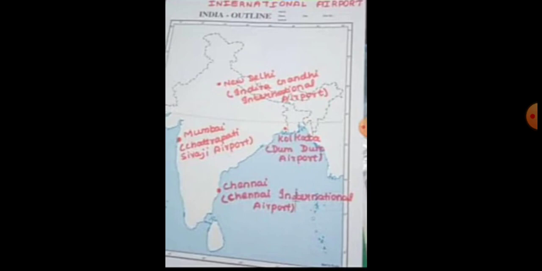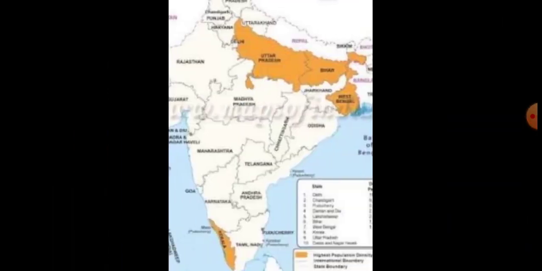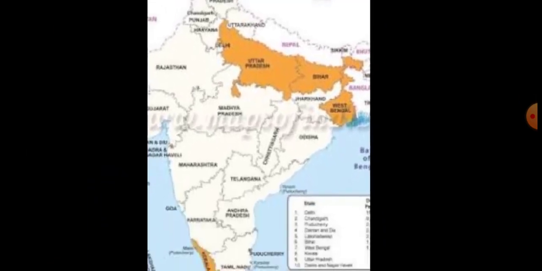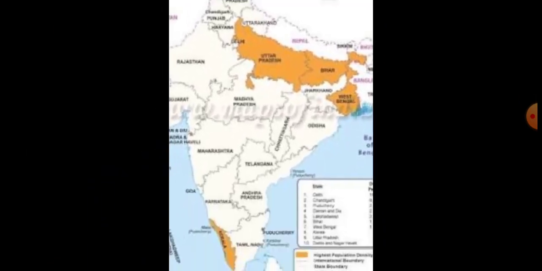You should write that airport's name also. Then the fourth question, densely populated state of India. There Uttar Pradesh, Bihar, likewise some of the states are given color, but you should mark Bihar alone. Only one state is asked in the question book exercise. So you should mark Bihar.